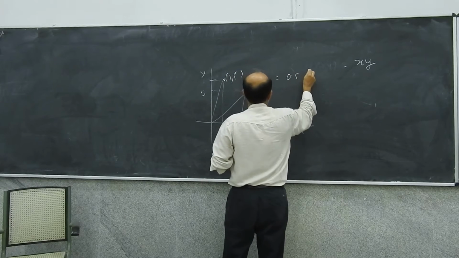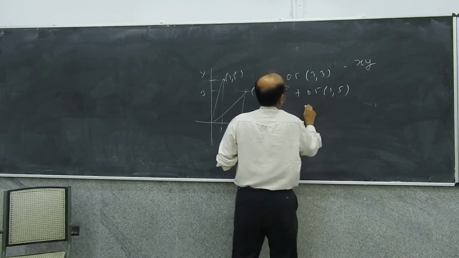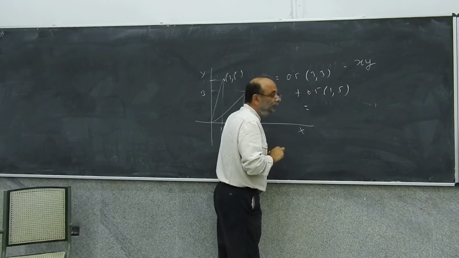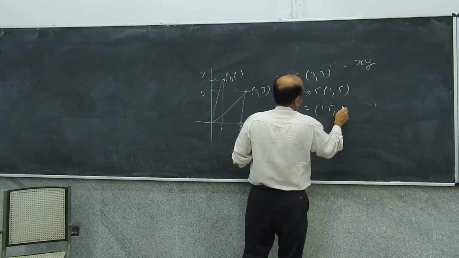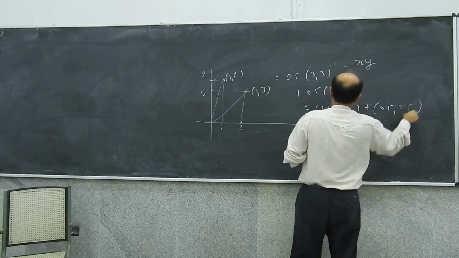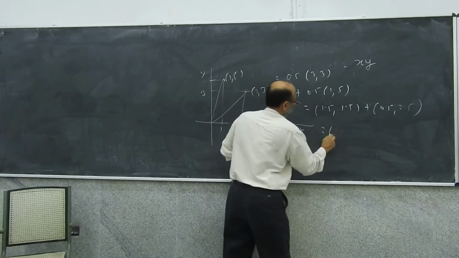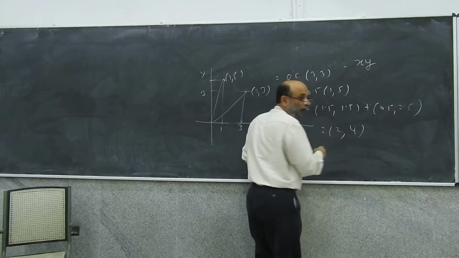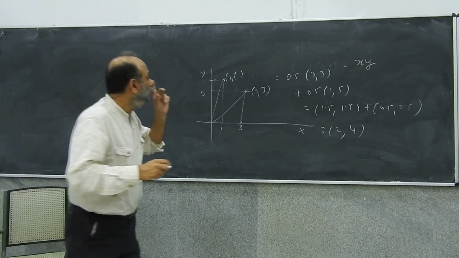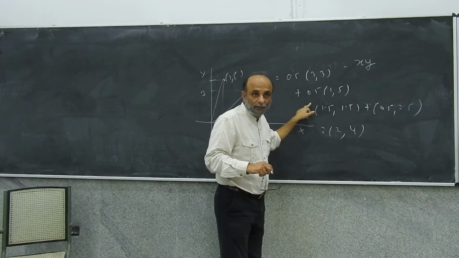That point can be written as 0.5 into 1, 5, which is 0.5, 2.5, plus 0.5 into 3, 3, which is 1.5, 1.5. If you add them, what do you get? 2, 4, right? So the point 2, 4 can be generated by multiplying this by 0.5 and this by 0.5.